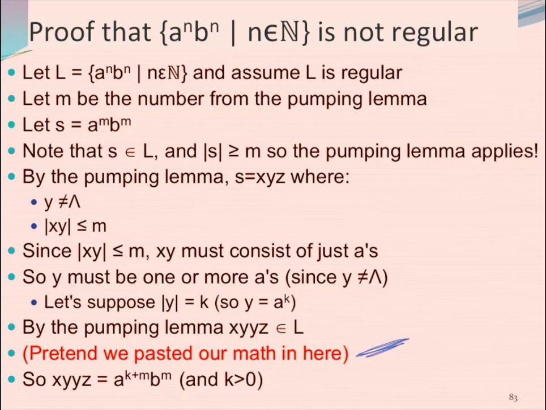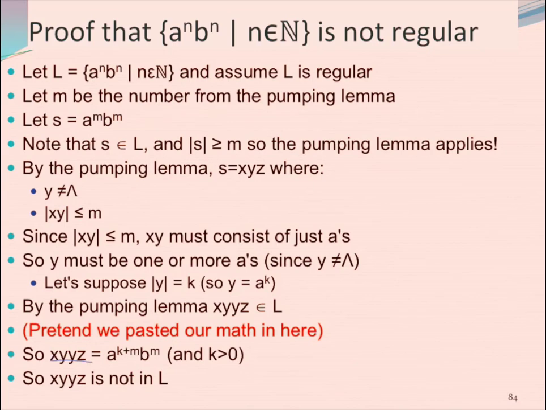But xyyz is this, right? And we know that k is greater than 0. We know that because we saw it in our math. Go back and look. But hang on, here's what xyyz is: it's a string that has a bunch of A's, followed by a bunch of B's.